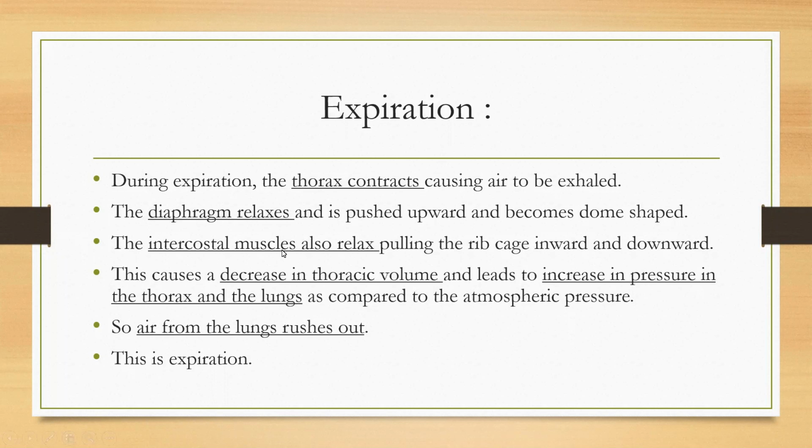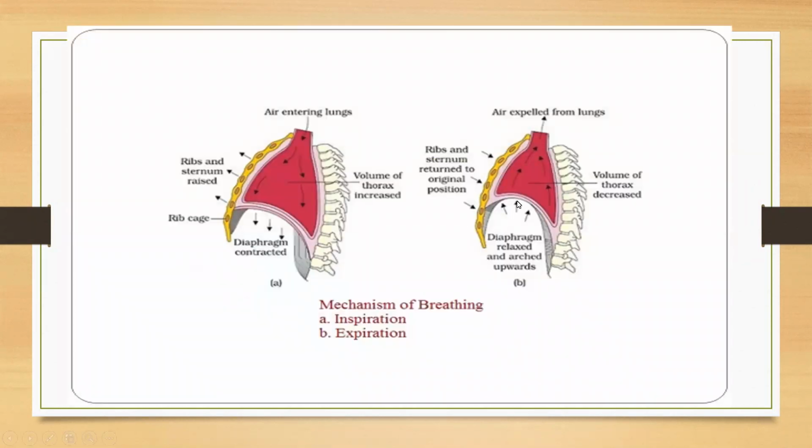Now when the thorax contracts, at the same time what happens? The diaphragm relaxes and it is pushed upward and it becomes dome shape. At the same time, the intercostal muscles also relax, pulling the rib cage inward and downward. So because of this, there is decrease in thoracic volume and it leads to increase in the pressure in the thorax and the lungs as compared to the atmospheric pressure, and thus air from the lungs rushes out. We'll see this properly in form of diagram. So this is expiration.